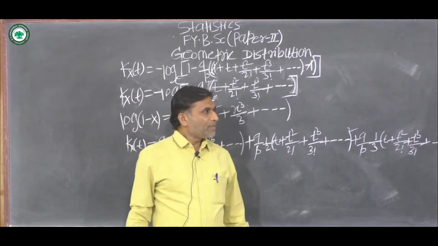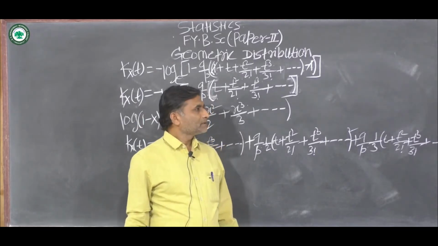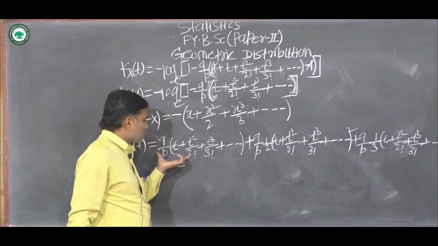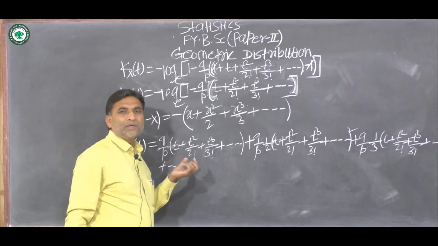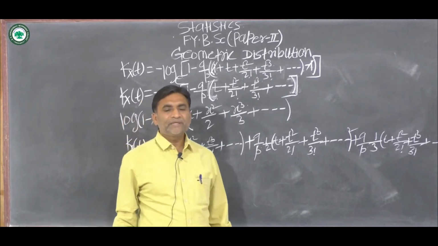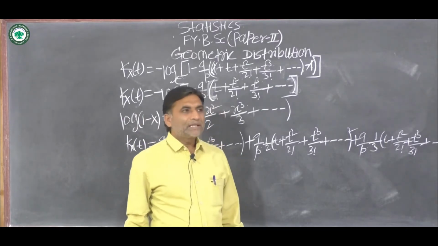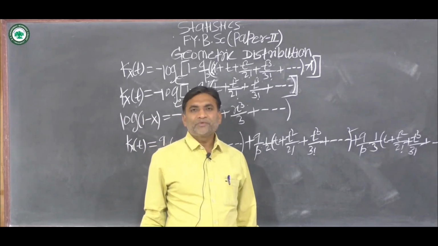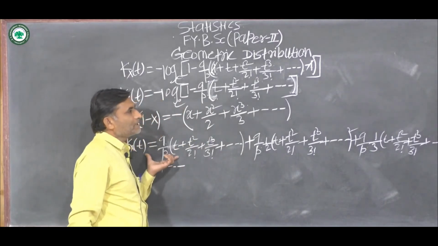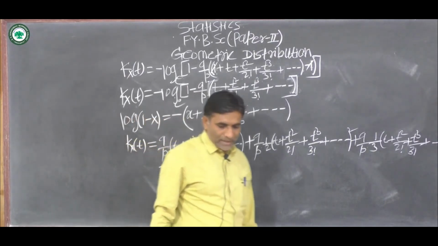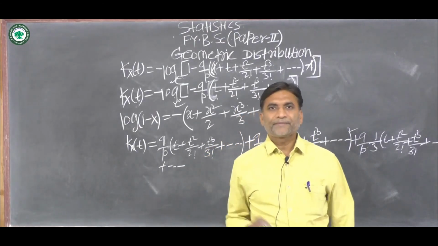Using this expansion of Kx of t, k1 is equal to the coefficient of t, k2 is equal to the coefficient of t square upon 2 factorial, k3 is equal to the coefficient of t cube upon 3 factorial in the expansion of Kx of t. Okay, in this way we can obtain the cumulants of geometric distribution. Okay, thank you.